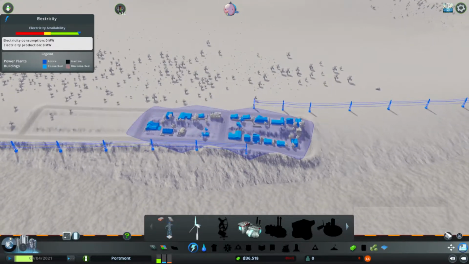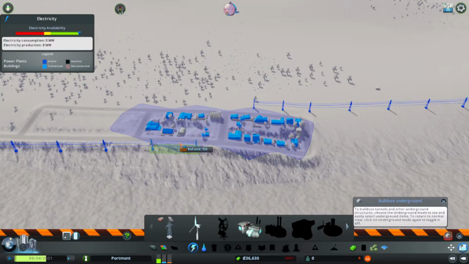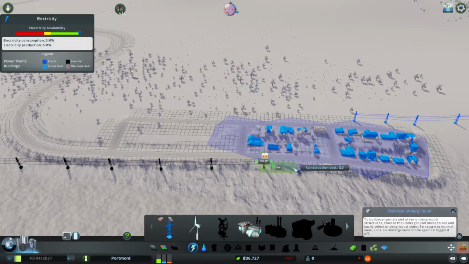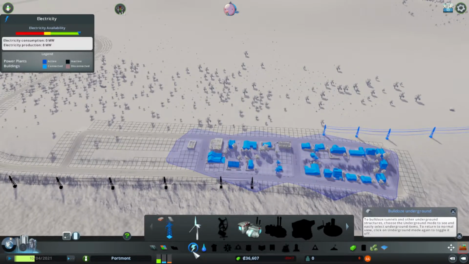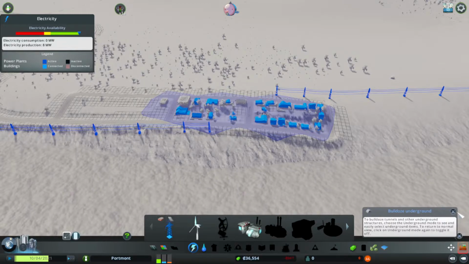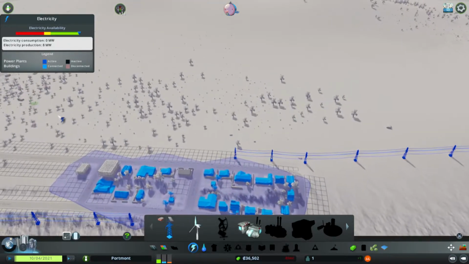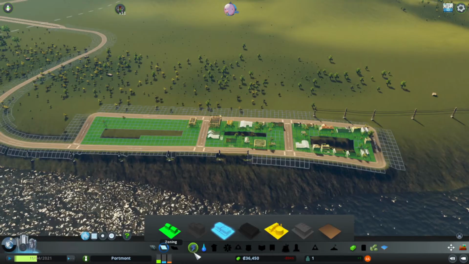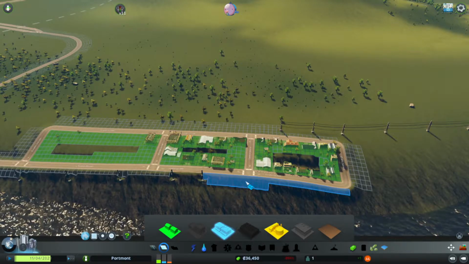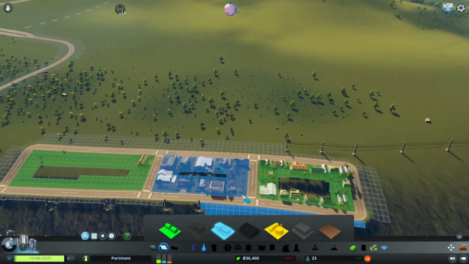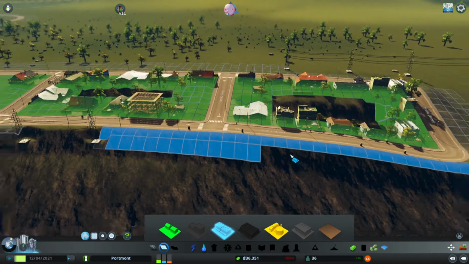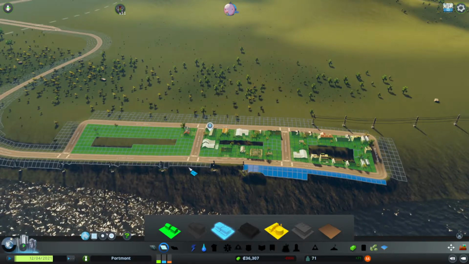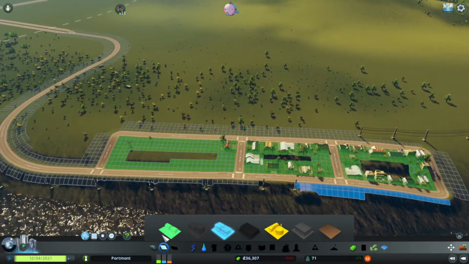So I can now start getting rid of some of my power lines here because my city is starting to grow. So I can save a little bit of money having them go. Now, someone has moved into our city as well, which is fantastic. Alright, our other demands are starting to go up, so I'm going to put some shops in. I do not have a very wide range of shops because the landscape is very, well, interestingly terraformed, but that's okay. We'll let it go for now.